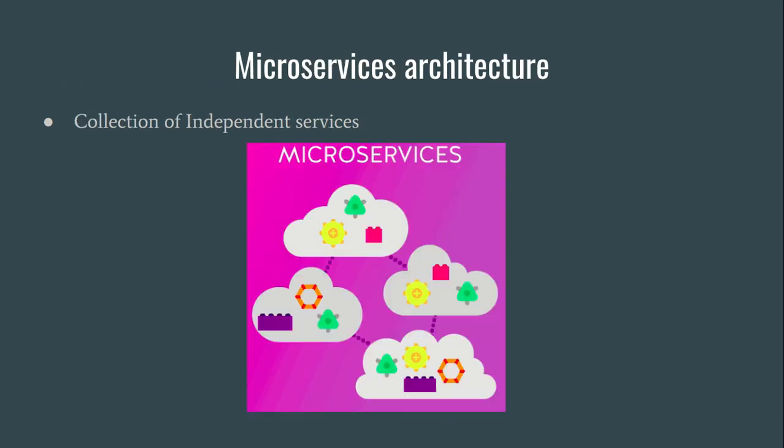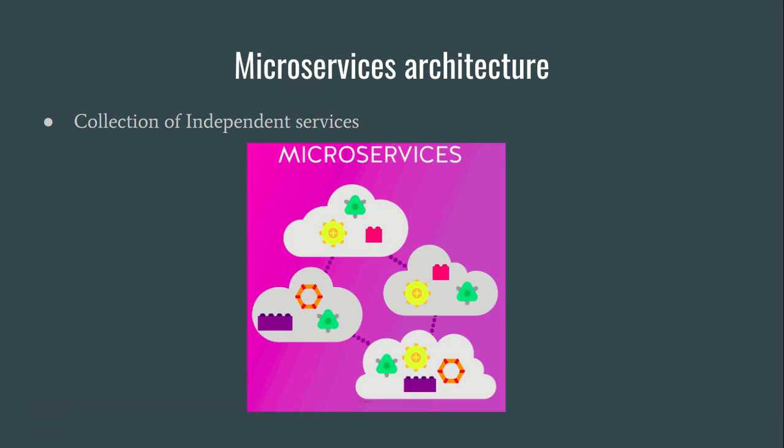So let's go to the next slide. Microservices architecture, by definition, is a collection of independent services. Here you can see there are four different independent services. By service I mean a separate module.